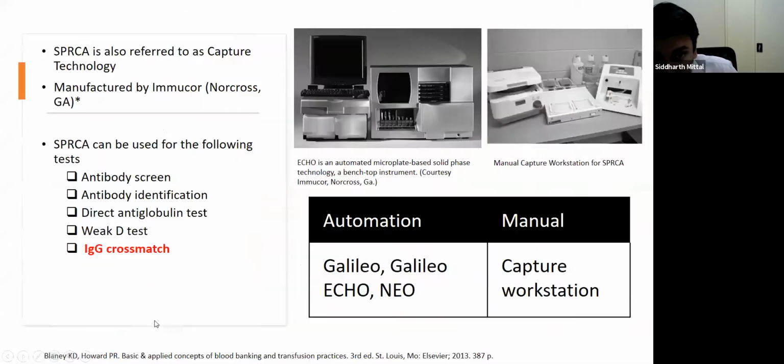So with this, SPRC can be used for most of the methods which require AHG: antibody screen, identification, direct antiglobulin test, weak D testing, and IgG cross-match. Commercially, SPRC is manufactured by Immucor, and there are both automated and manual platforms. We have the Capture Workstation, also known as Capture Technology. For automation, there are Galileo, Galileo Eco, and Neo.